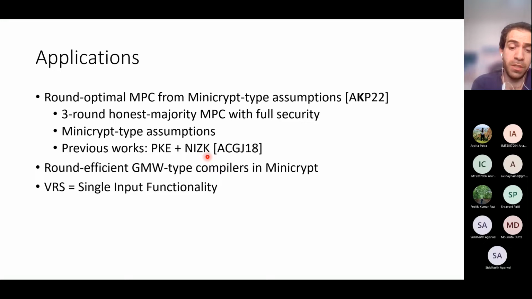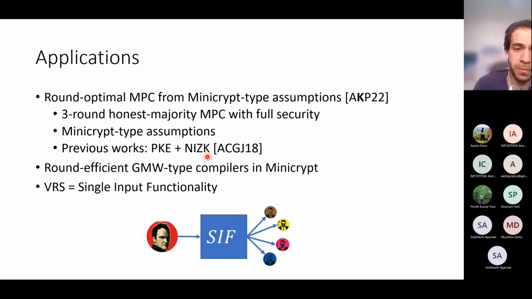There are more applications. I do want to mention that verifiable relation sharing turns out to be equivalent to single input functionalities. Single input functionalities are just functionalities that take input from a single party and then provide the outputs to the rest of the parties. So VRS is just a special case of single input functionalities because only the prover has an input. However, every single input functionality can be translated into a VRS, and therefore these two are equivalent. And this means that for every single input functionality, we can obtain a two-round protocol from minicrypt type assumptions.